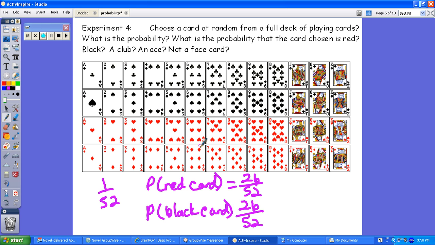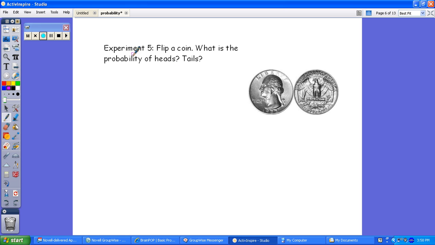Going to the next slide, the last one we're going to do on this one, flipping a coin. Again, another commonly used situation for probability. Keep in mind when you flip a coin, you only get two choices. You can either get heads or tails. And you see you have a pretty picture of a little quarter. So what's the probability of choosing heads? Here are your two choices. Only one of them is heads, so you're going to do 1 out of 2.